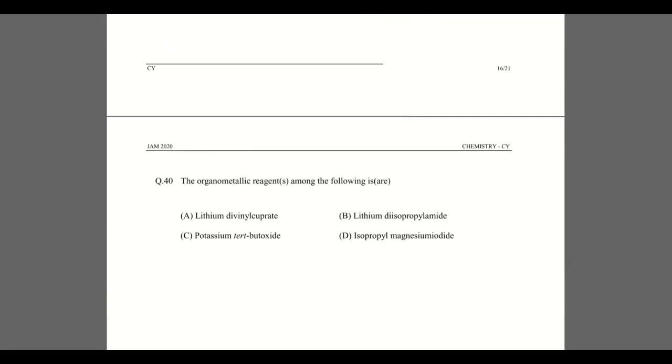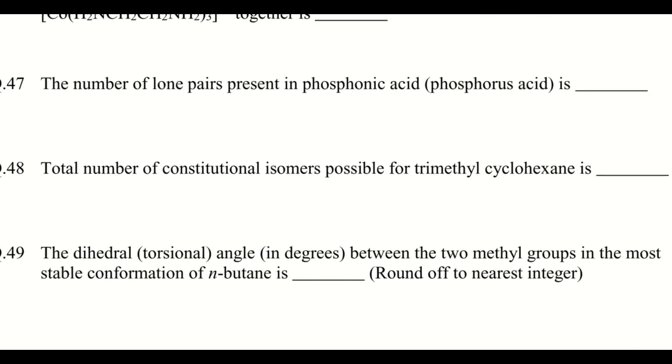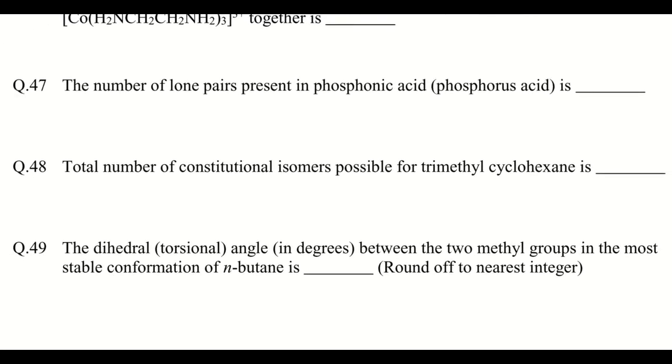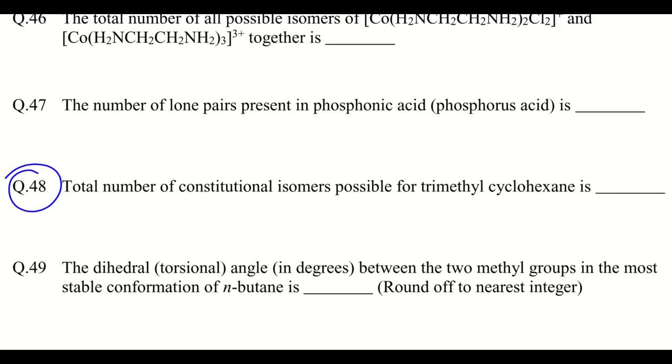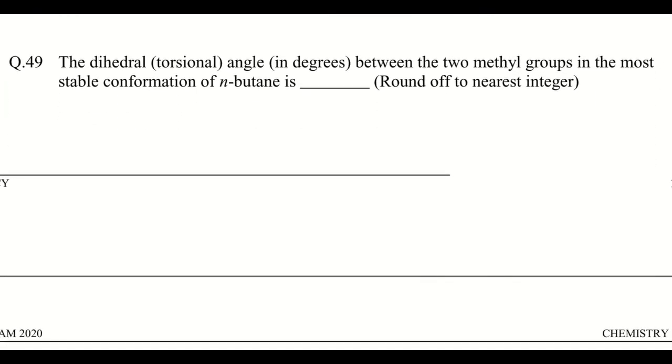Okay, going to the next question. Going to question number 48. The total number of constitutional isomers possible for trimethylcyclohexane is. So trimethylcyclohexane is cyclohexane with three methyl groups anywhere. So maybe the answer, the total number of constitutional isomers possible, is 6.